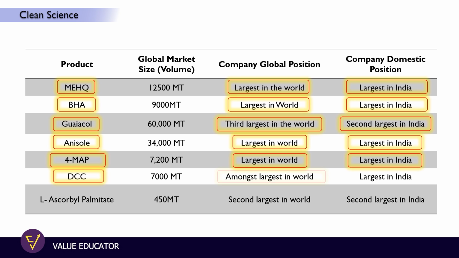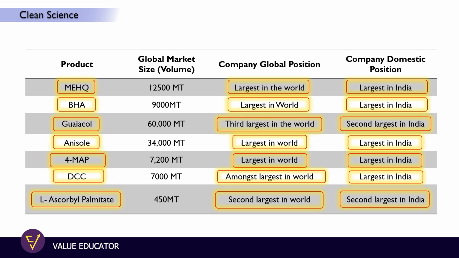For DCC, they are amongst the largest in the world and largest in India. And for ascorbyl palmitate, they are second largest in the world and second largest in India.